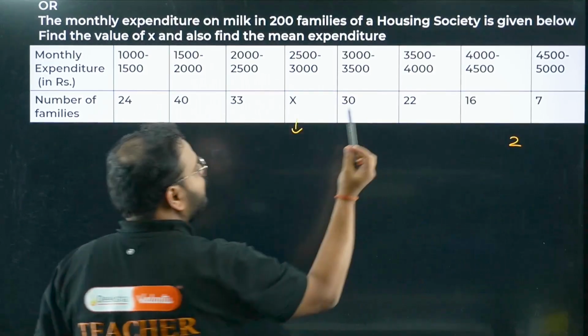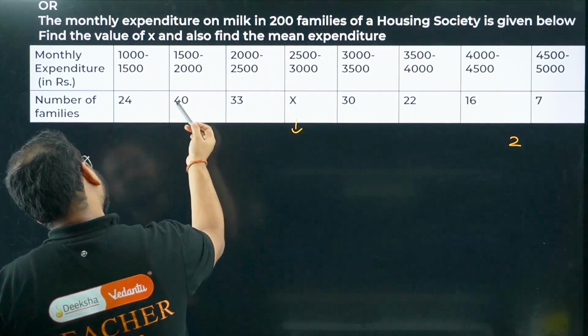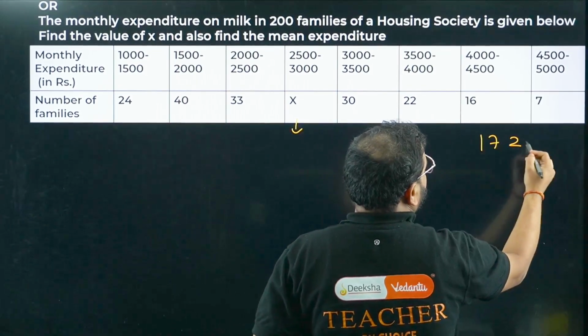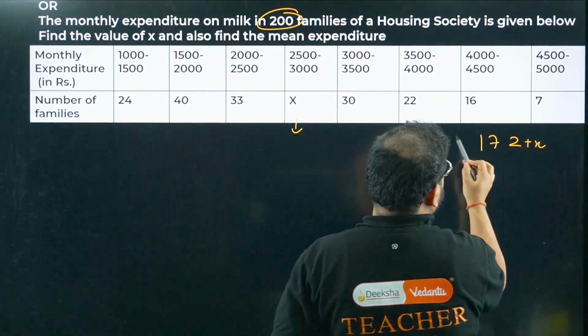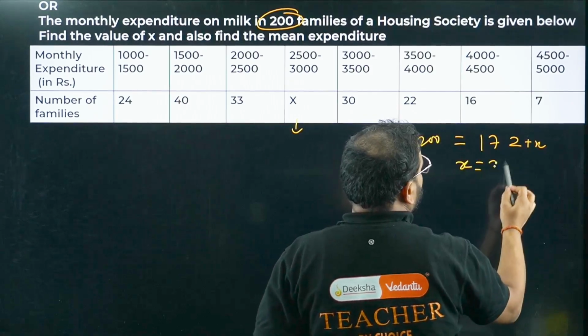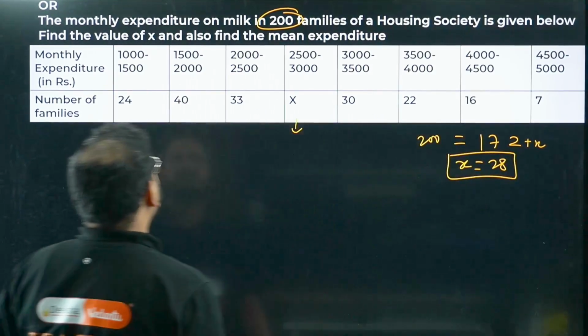We have carried 2. 2 plus 1 is 3, plus 2 is 5, plus 3 is 8, plus 3 is 11, plus 4 is 15, plus 2 is 17. This is 172 plus x, and the total is given as 200 families. So the x value is simply 28.